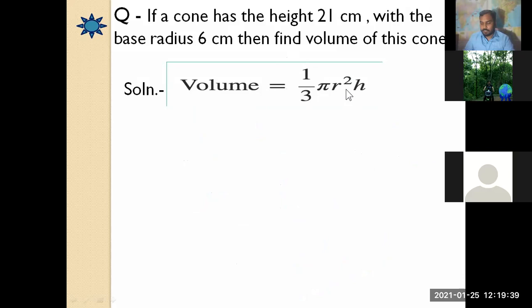Okay, so now next. I'm going to ask you some questions. If you know the answer, write it down in the chat box, or you can unmute yourself and answer the question. So what is a cone? Pradeep, tell me. Cone is a three-dimensional figure which has a flat surface, curved body, and apex vertex.